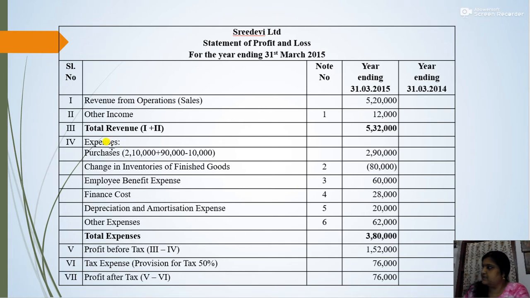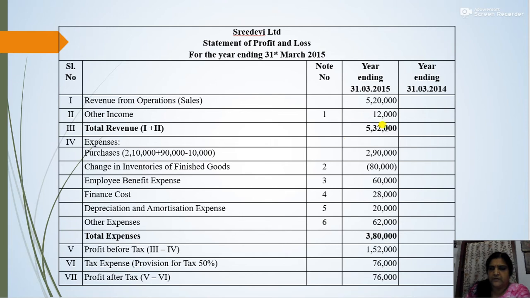So the total expenses: purchases 2,90,000, employee benefit expense 60,000, finance cost 28,000, depreciation and amortization 20,000, then other expenses 62,000. Then there is a negative balance of change in inventory 80,000. So the total will be 3,80,000.